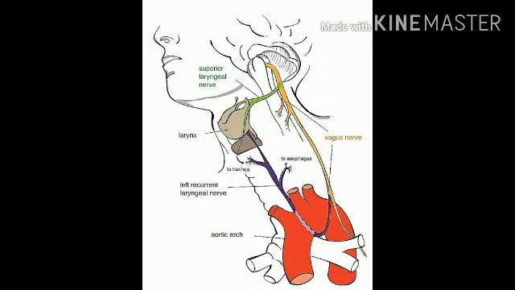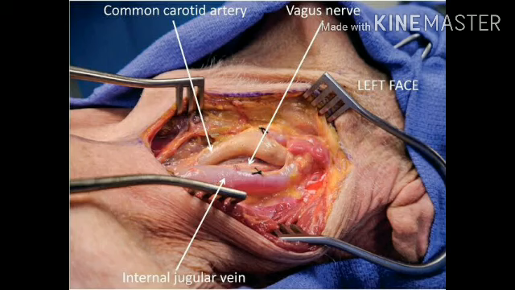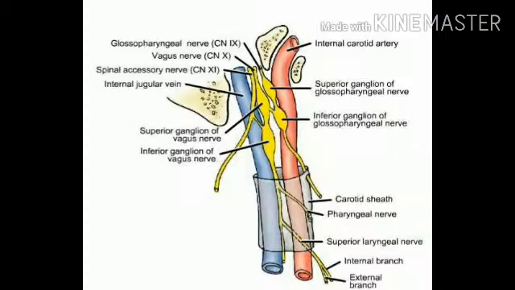In the neck region, the vagus nerve passes into the carotid sheath, traveling inferiorly along with the internal jugular vein and the common carotid artery. The internal jugular vein lies laterally and the common carotid artery lies medially, and the vagus nerve is present between and posterior to the internal jugular vein and the common carotid artery.